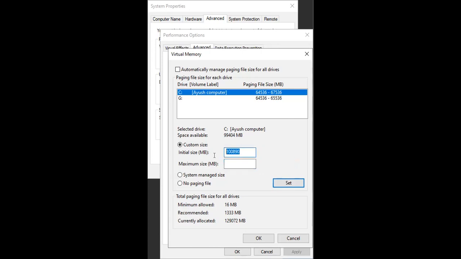I think it's too much for my drive. So I'm going to put 99000. I don't know why it doesn't work. So let me just put as much as it allows.